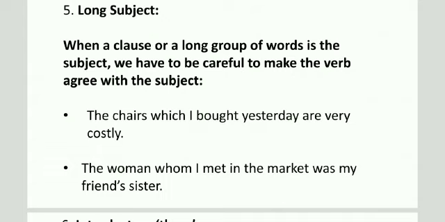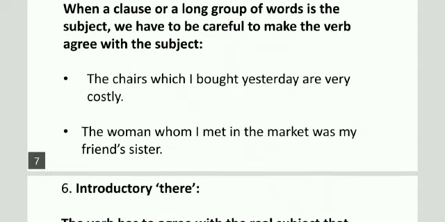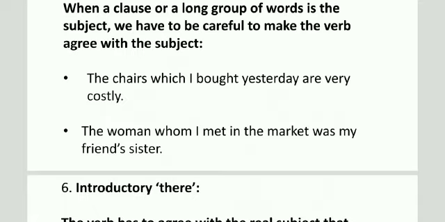Which I bought yesterday is a clause. So the chairs are there, so we will have to use here are, a plural verb. In the second sentence, the woman whom I met in the market was my friend's sister. Here woman is a singular noun, so we will have to use a singular verb, was.